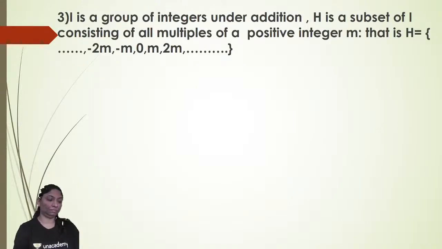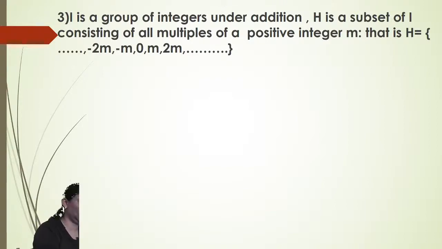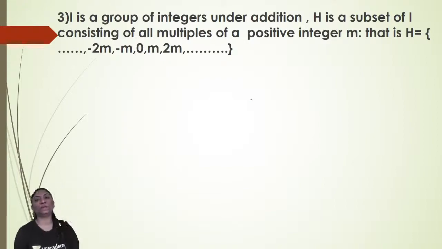the third one. Now, here we have to prove that... see, it's a very simple example actually. I is a group, the set of integers. So I is a group of integers under addition, as we already proved in the last lecture. The set of integers is a group with respect to addition, and H is a subset of integers consisting of all the multiples of a positive integer m.